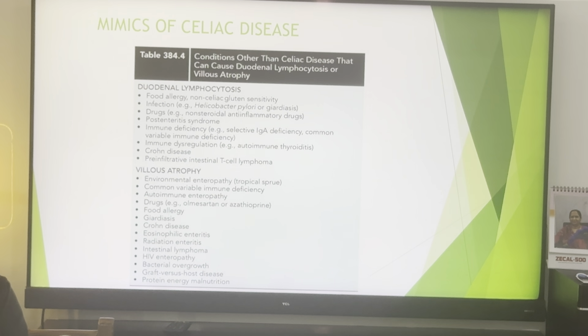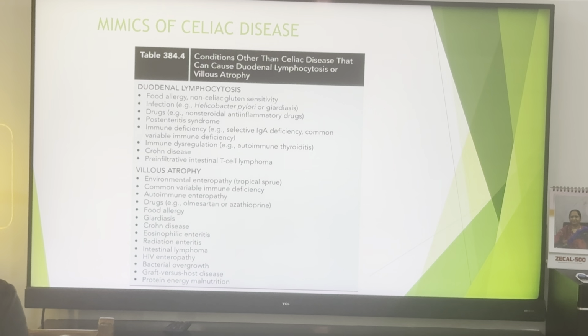The conditions which can cause duodenal lymphocytosis are food allergen, non-celiac gluten sensitivity, infection with H. pylori and giardiasis, drugs like NSAIDs, post-enteritis syndrome, immune deficiency, selective IgA deficiency, common variable immunodeficiency, immune dysregulation with autoimmune thyroiditis, Crohn's disease, and pre-infiltrated intestinal T cell lymphoma.